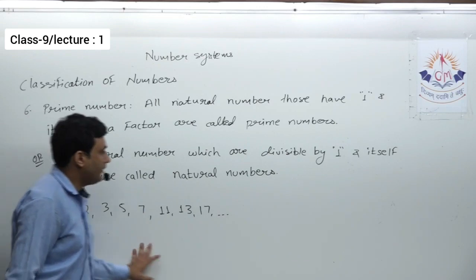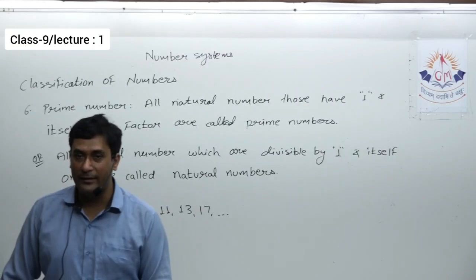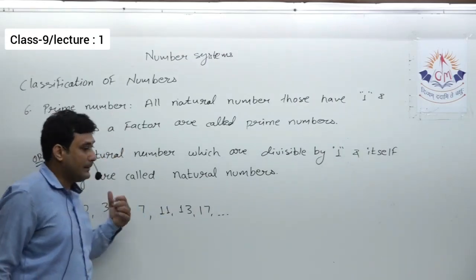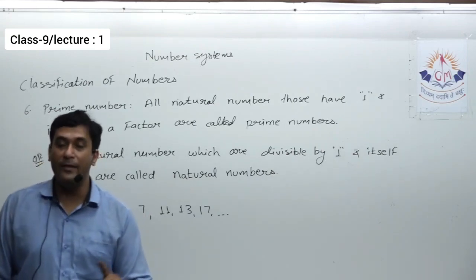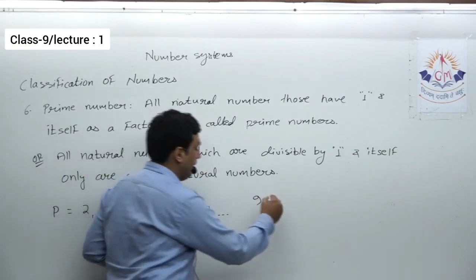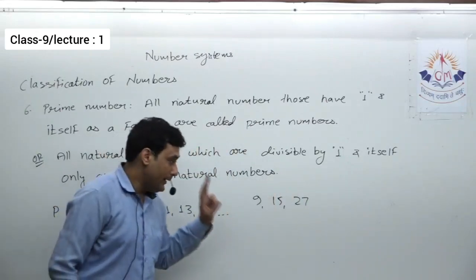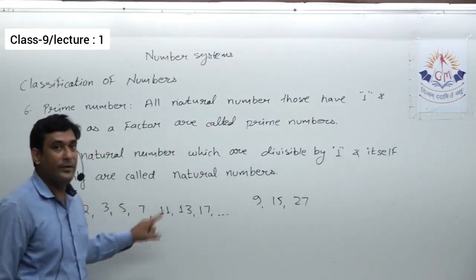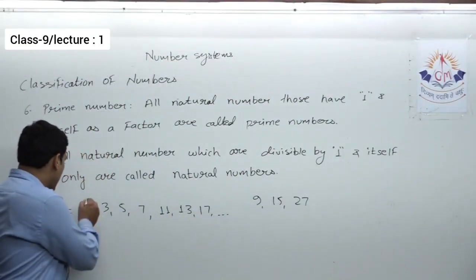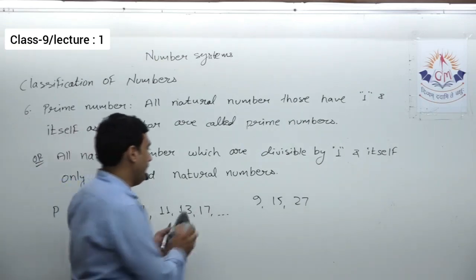So here too many things we can conclude. First thing, a prime number has exactly two factors, 1 and itself. Then next, can we say that every odd number is a prime? No, every odd number is not a prime. For example, 9 is odd, but it's not a prime. 15 is odd, but it's not a prime. 27 is odd, but it's not a prime. But can we say every prime number is an odd number? No, that is also false, because there is one number, 2, which is even, although it's a prime.